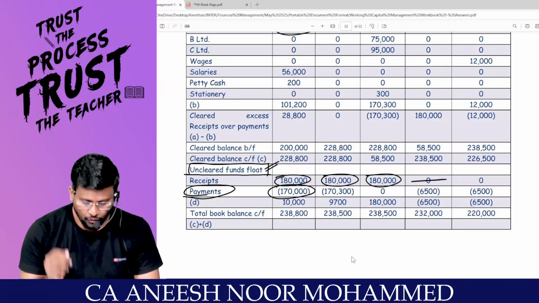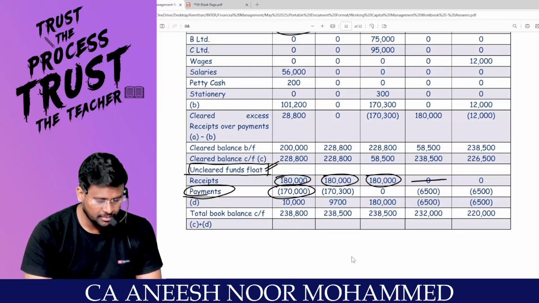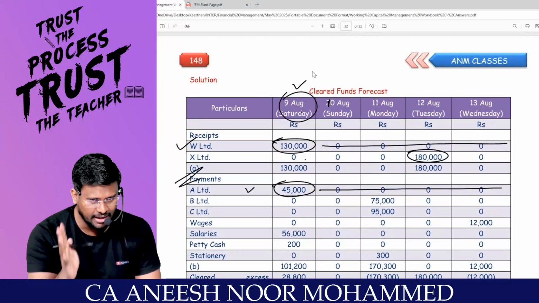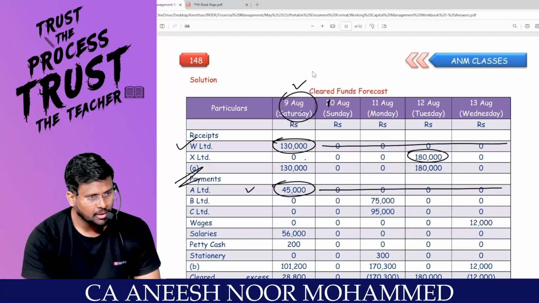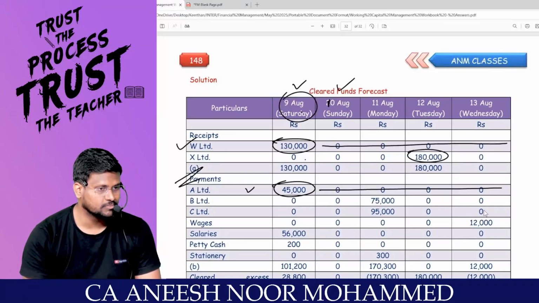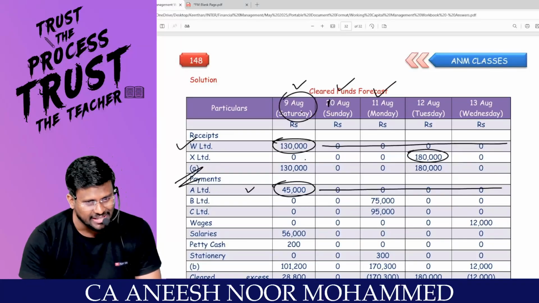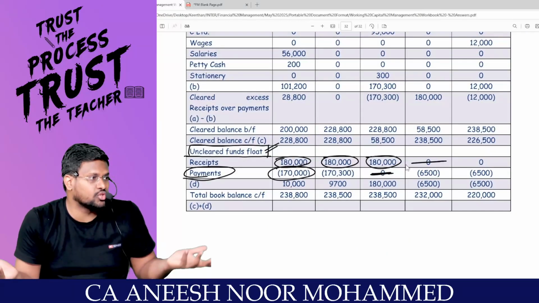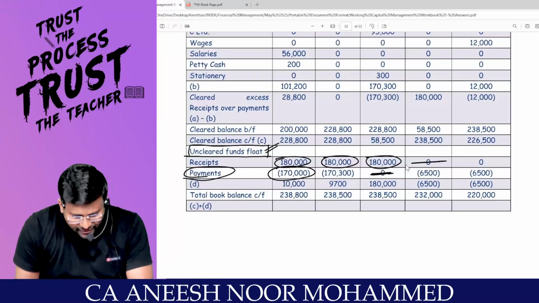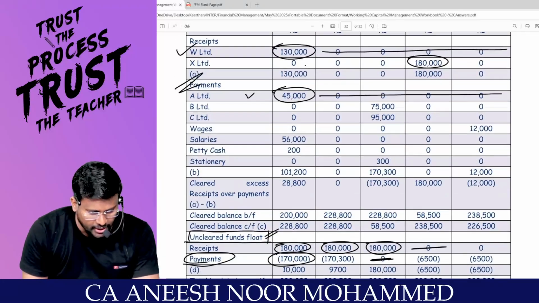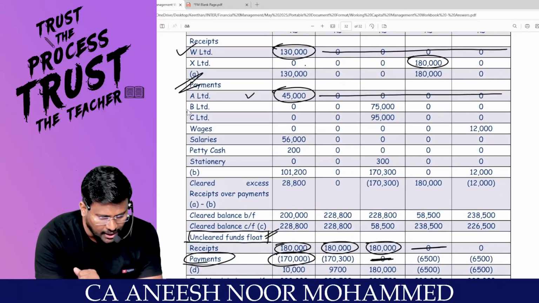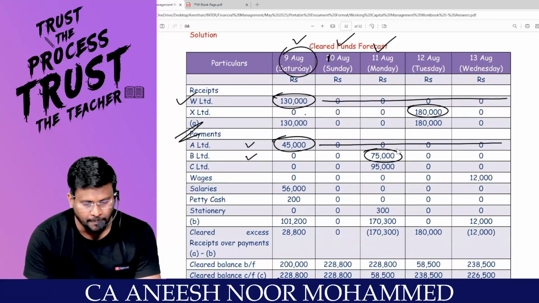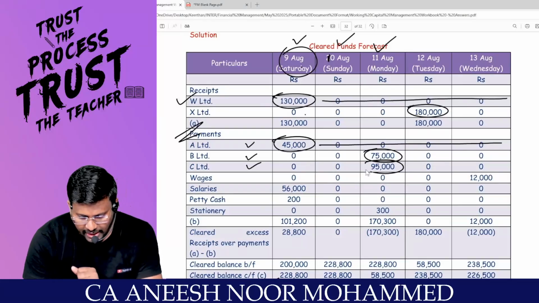Correct? When will it go, sir? 9th August over, that day only I posted, 10th August it will go, 11th August it will go, right? Yes, sir. Sir, on 11th August it gone, so I have not shown it. So on 11th August, sir, I have to show it as outflow, correct? For B Limited, on 11th August, 75 gone out. And for C Limited, 95 gone out.